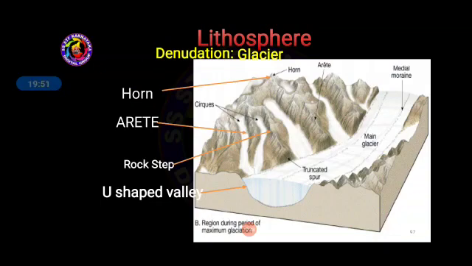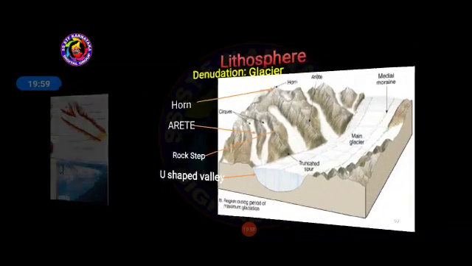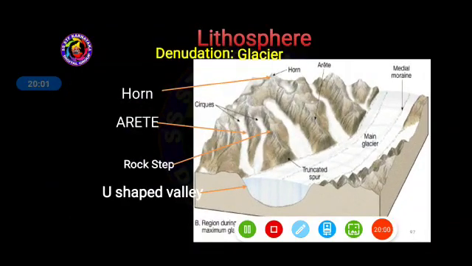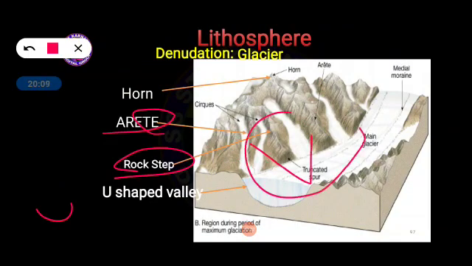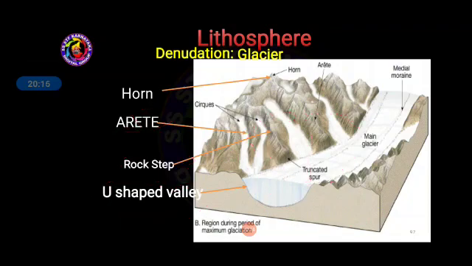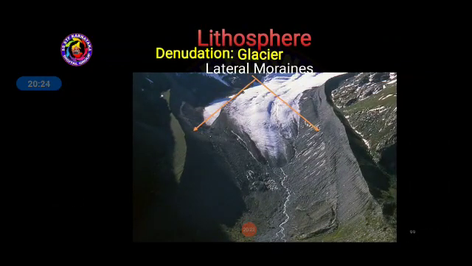What are the important areas with regard to the glacier? Horn comes at the beginning of the glacier. Next, arete, rock strips, and U-shaped valley. In the case of rivers, we have already seen V-shaped valleys, but in the case of glaciers it changes to U-shaped valleys. In the picture I am showing you, these are the important landforms created by glaciers.